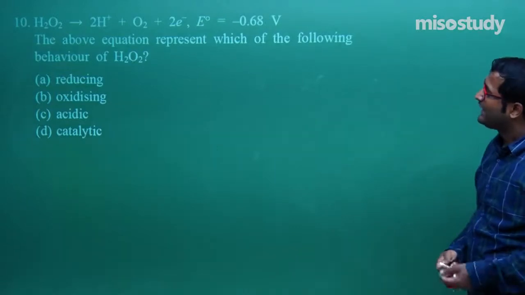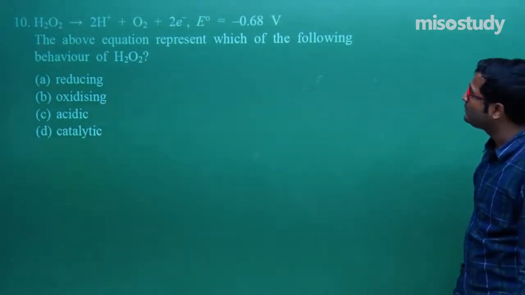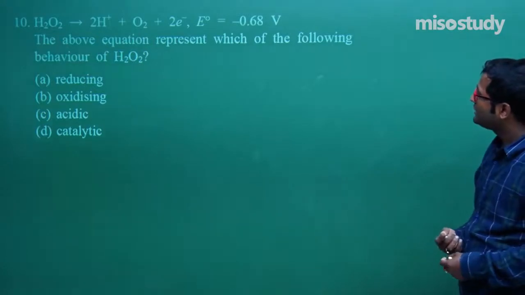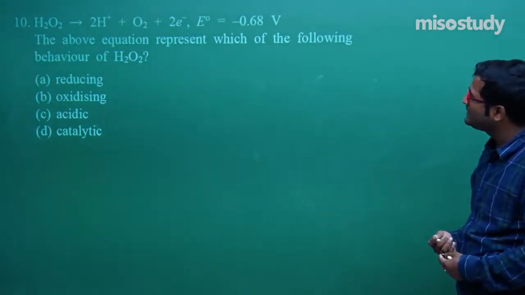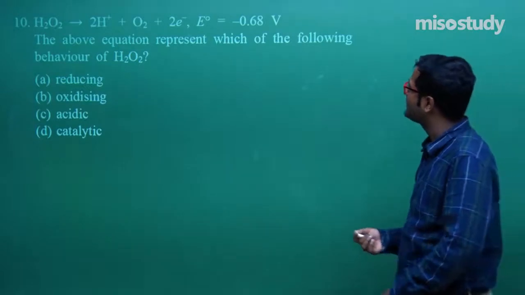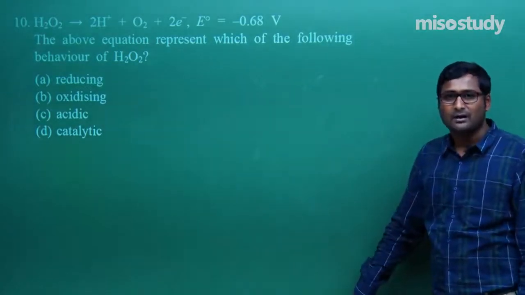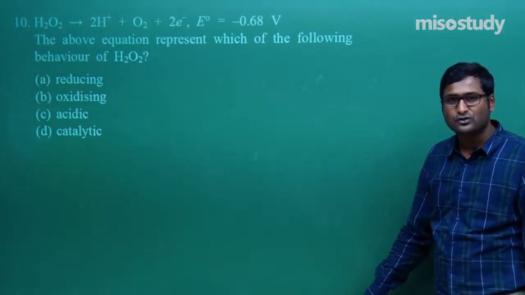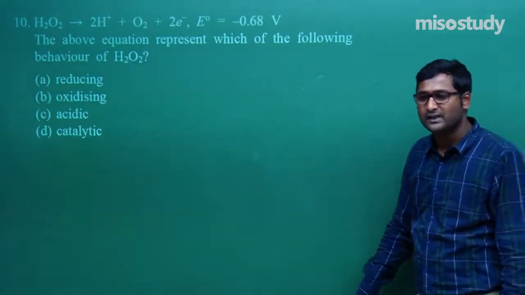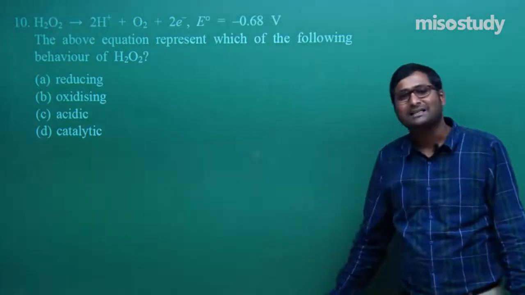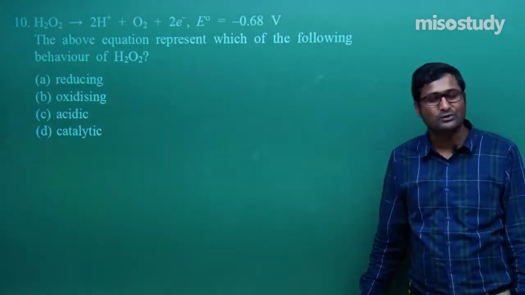Look at the question. H2O2 gives O2 plus 2H+ plus 2e-, electrode potential minus 0.68. The above reaction represents which of the following behaviors of H2O2? As we know, if there is an increment in oxidation state, then this will act as a reducing agent.